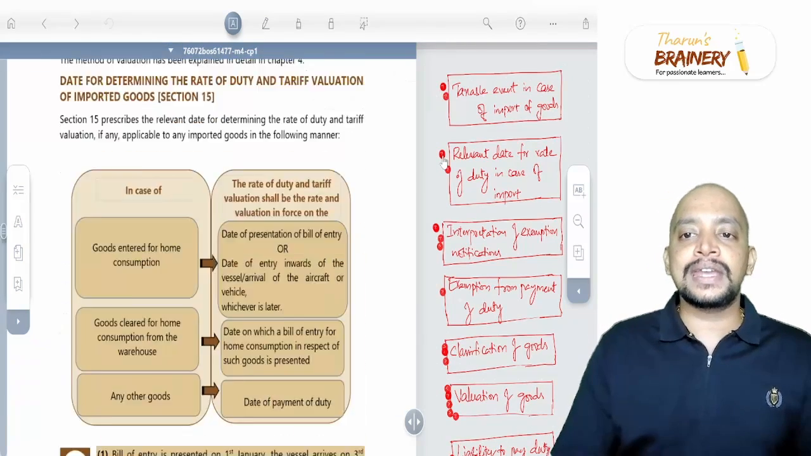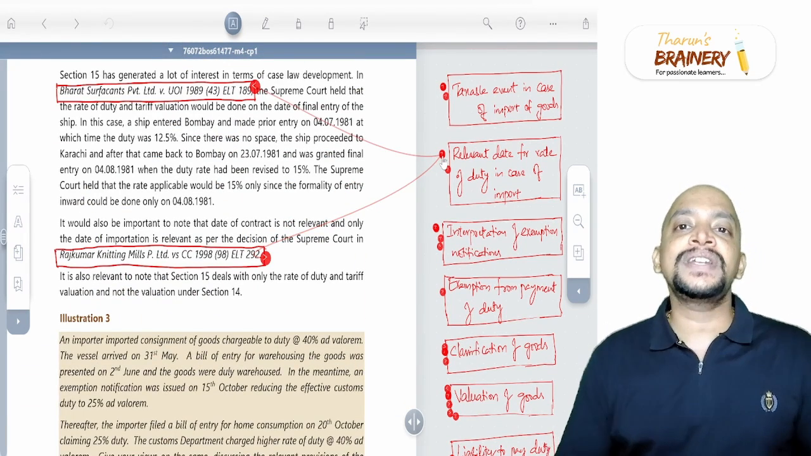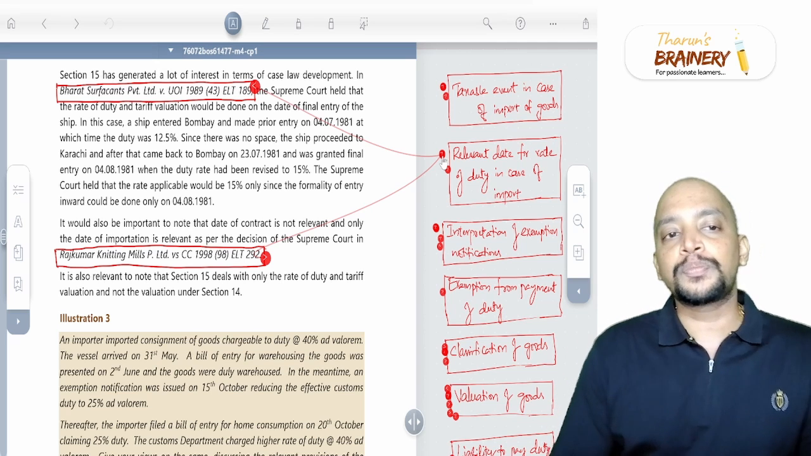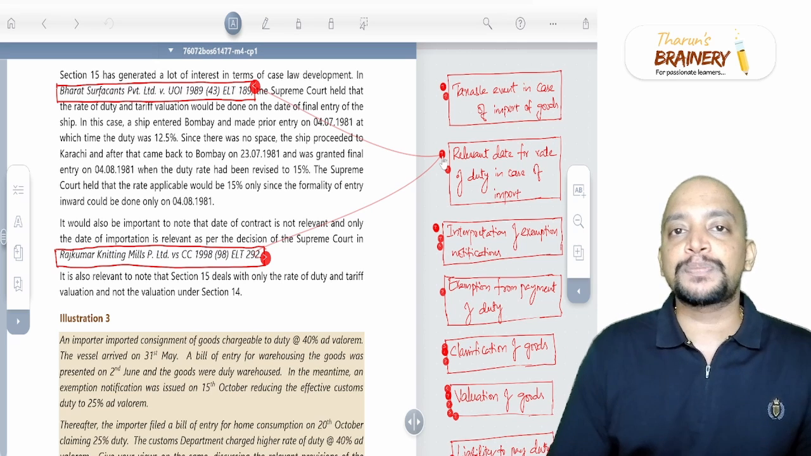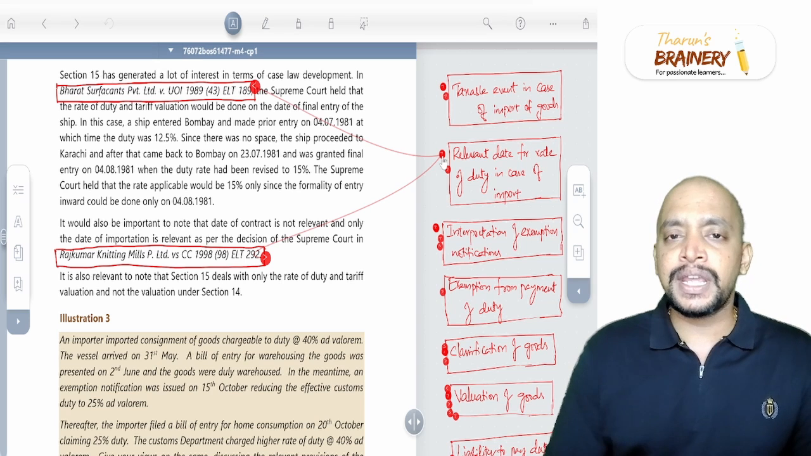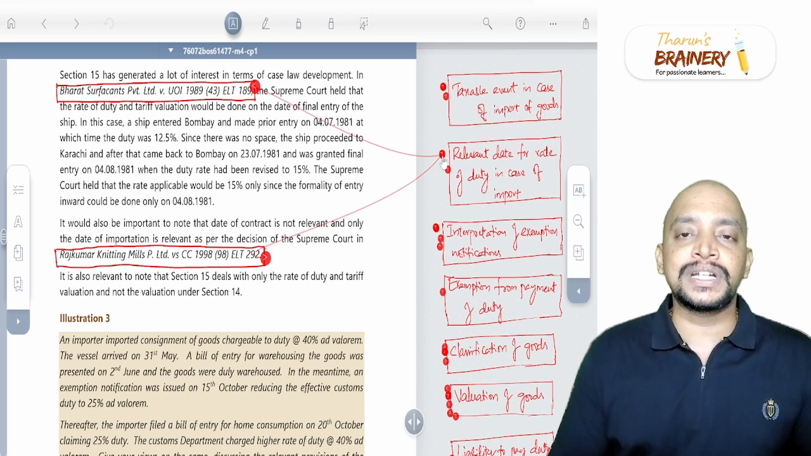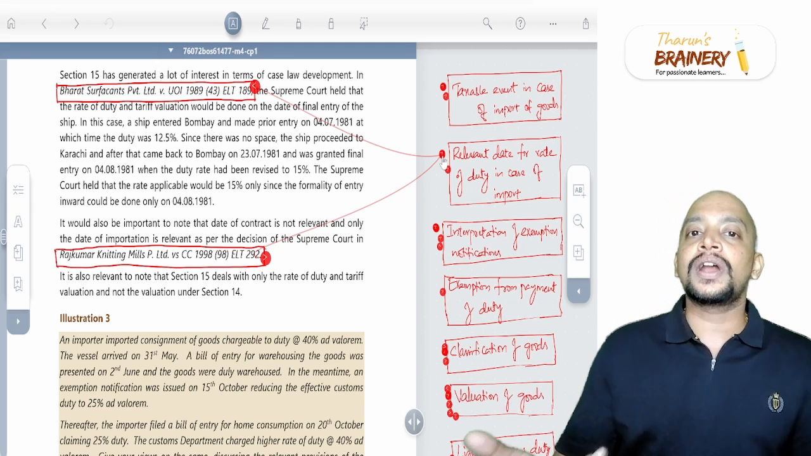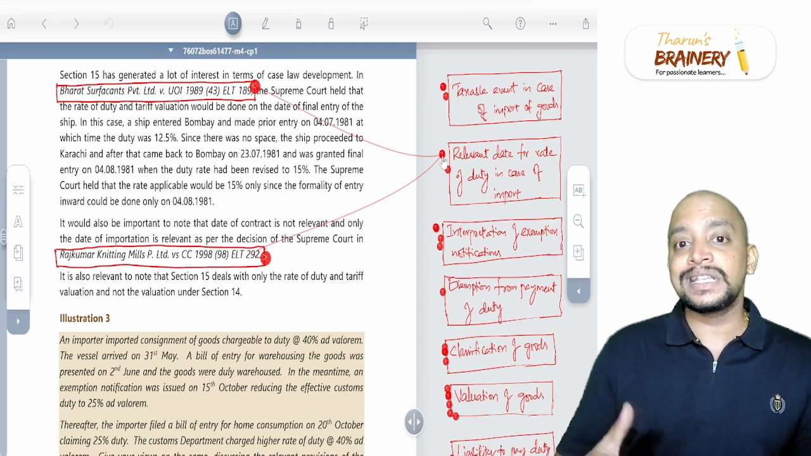Then the next case is related to the relevant date for rate of duty in case of import. For that we have one Supreme Court case, Bharat Surfangs Private Limited case. Usually we need to take the relevant date for determination of rate of duty as the date of presentation of bill of entry or arrival, whichever is later.